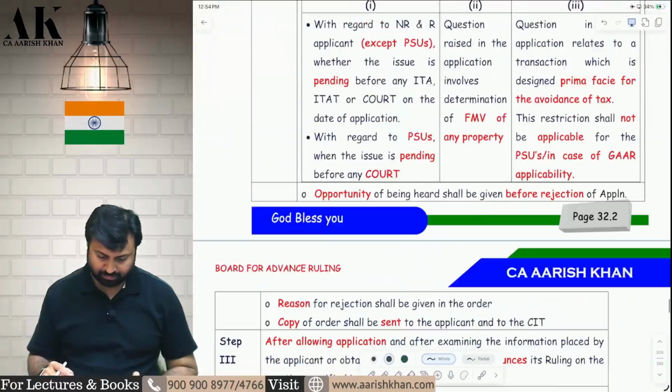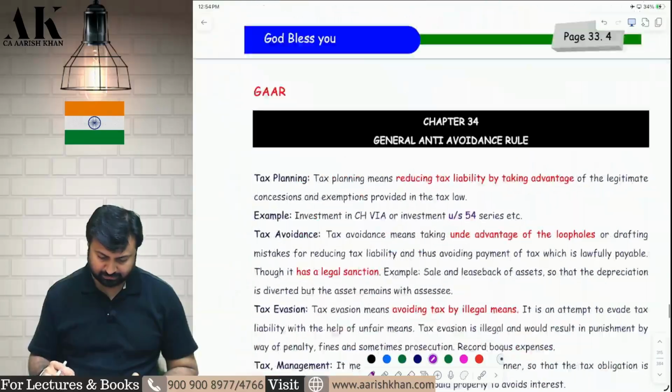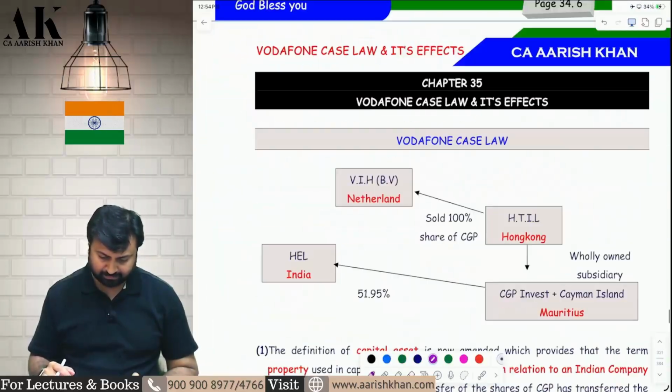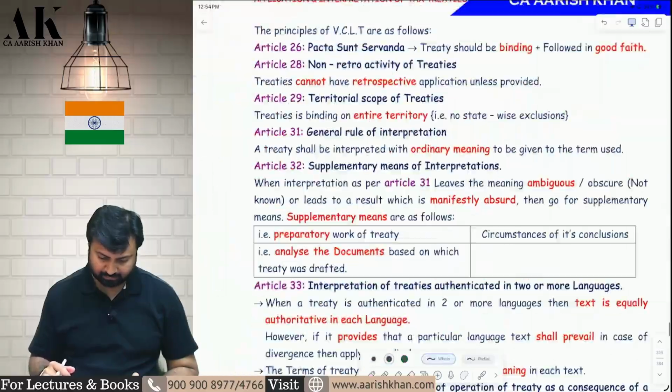Vote for advance ruling, no amendments. Compounding of offences, no amendments. CAR, no amendment. Vodafone case law, no amendment. Then all these theory topics.